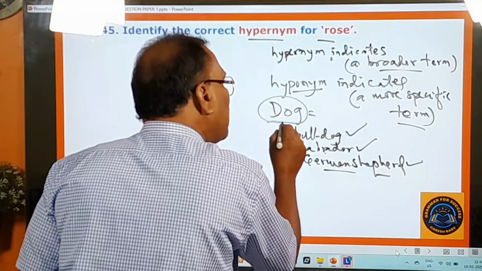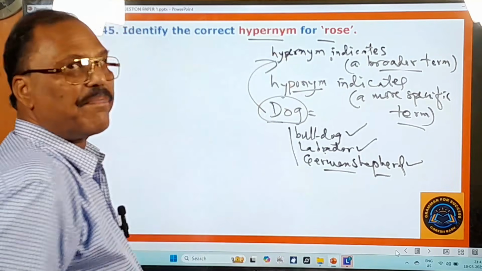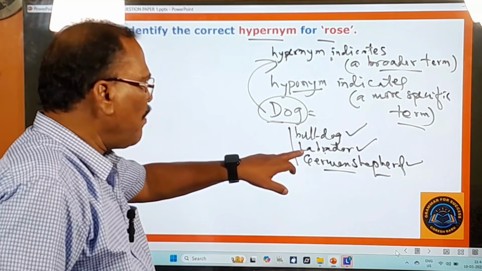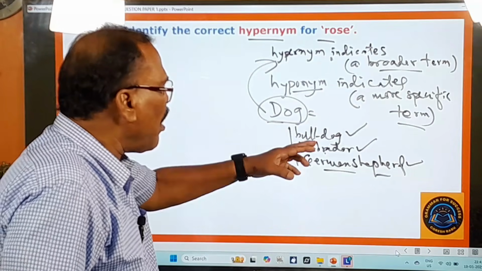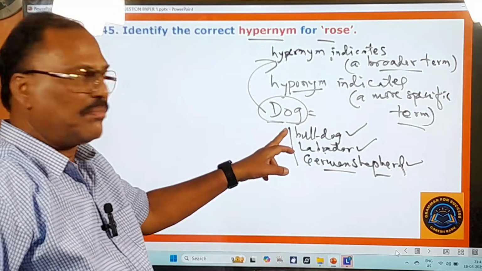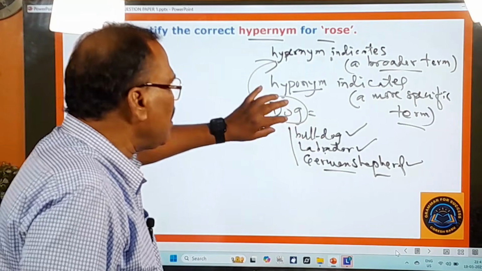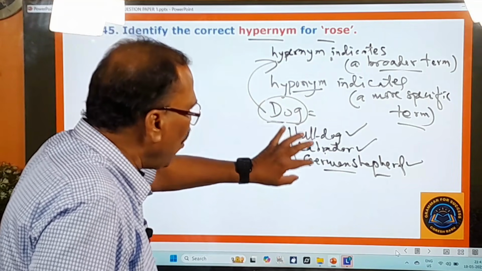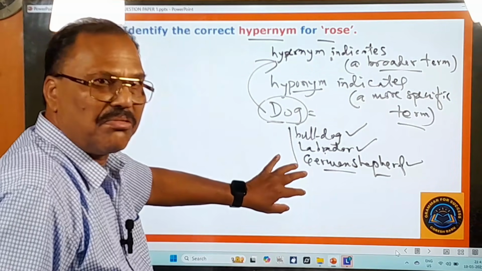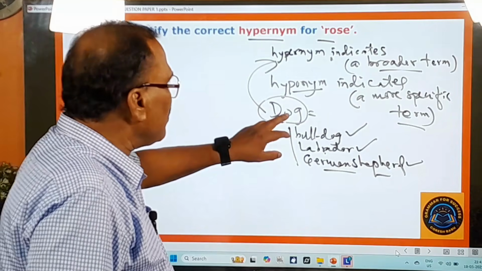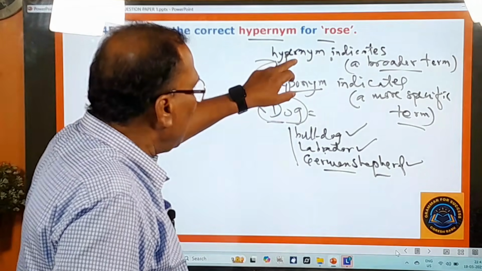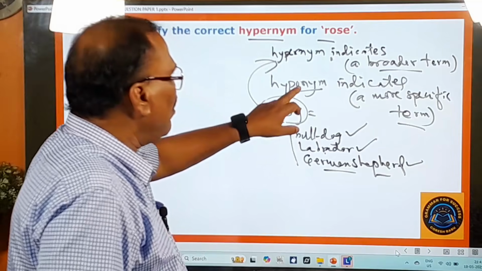So this dog is called hypernym. Bulldog is a dog. Labrador is a dog. German Shepherd is a dog. So it's a broader term for all these words, isn't it? That's why this broader term is called hypernym, and these specific terms are called hyponym.